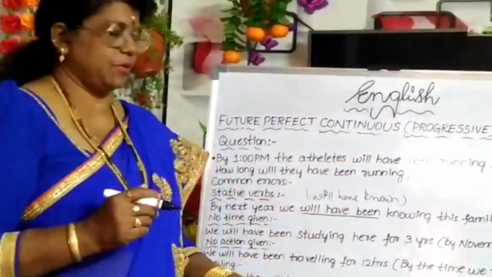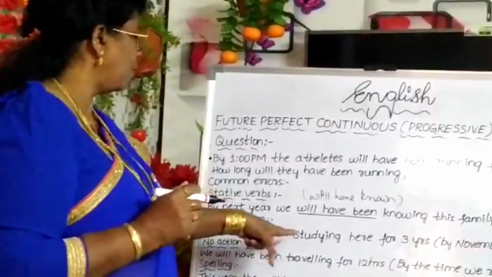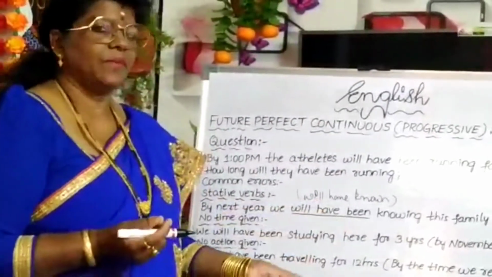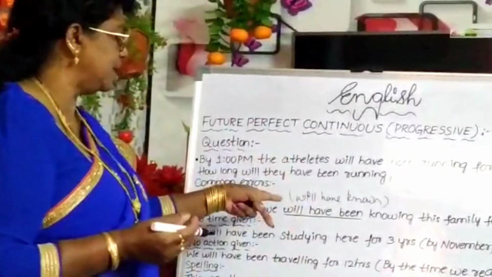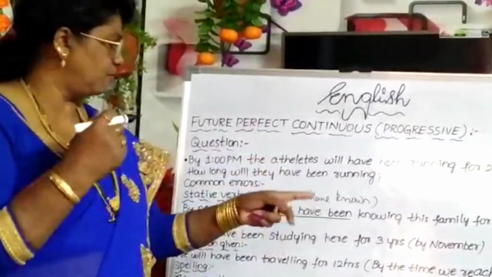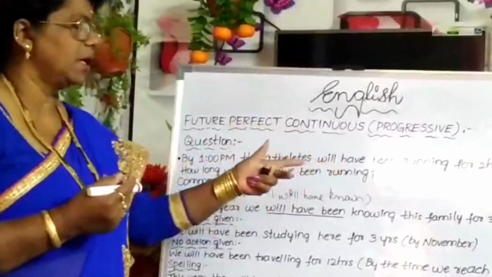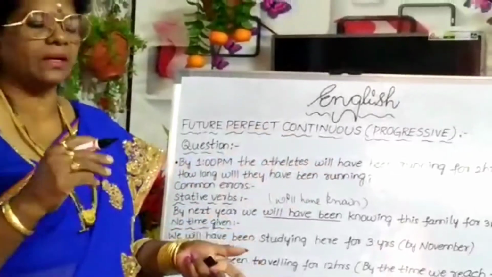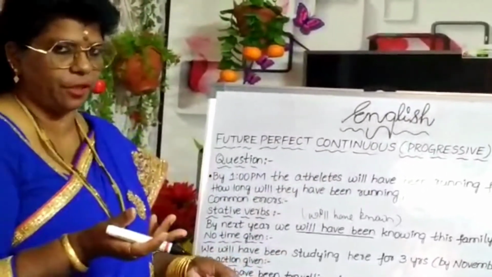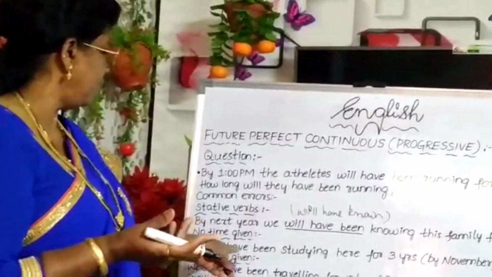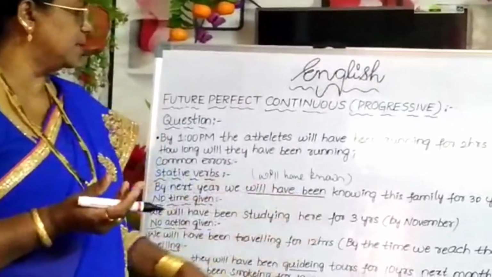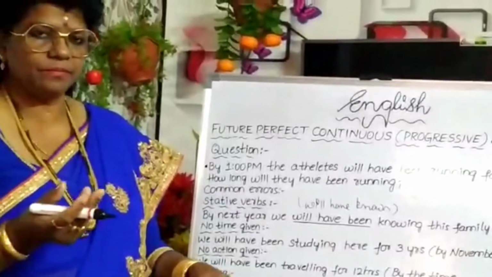No time given for actions. See, we will have been studying here for 3 years. So while framing the future perfect continuous tense, you have to use common expressive words, like, we will have been studying here for 3 years by November.